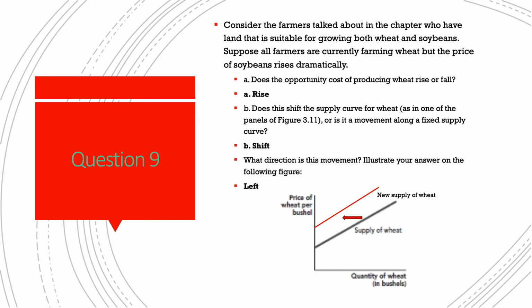For question 9, it recalled the farmers from chapter 3, and it's asking what would happen if the price of soybeans rises dramatically, but the farmers are growing wheat. So the opportunity cost of producing wheat rises because they're missing out on the increased opportunities they could get by growing soybeans. And the entire supply curve shifts, because the only thing that causes a movement along the supply curve is a change in the price of the product on the supply curve. The direction is left because they're going to supply less wheat because they're missing out on the extra profits they could be gaining by supplying soybeans.